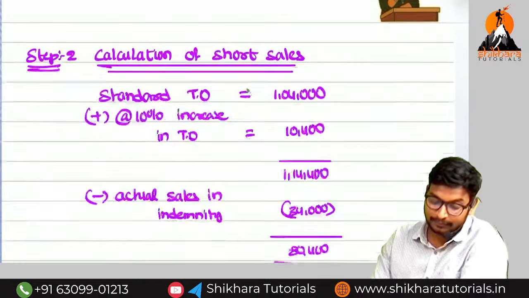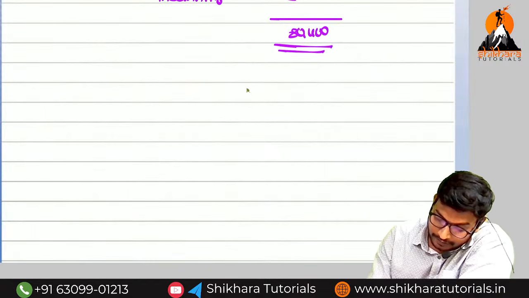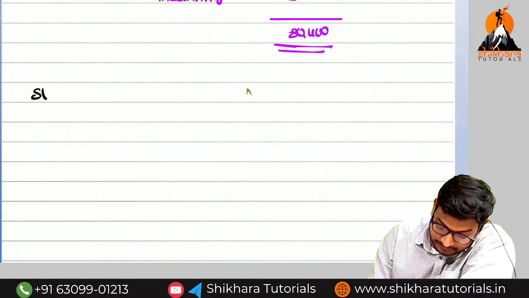Now, what is step number 3? Gross profit on short sales.